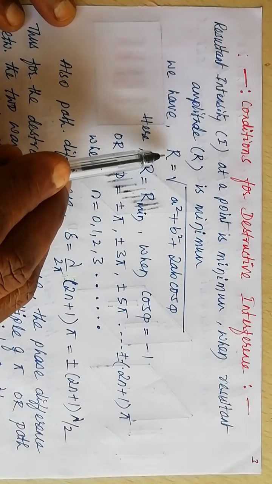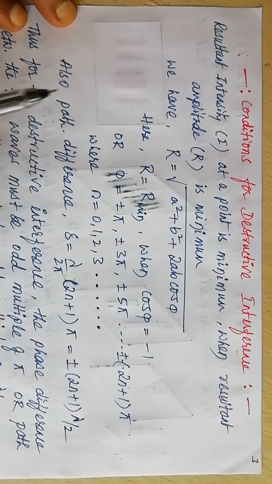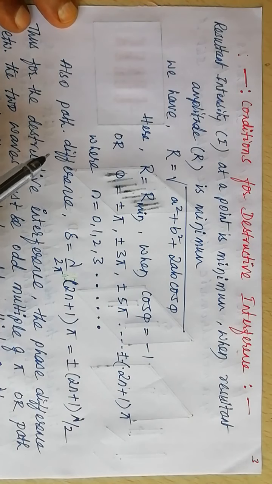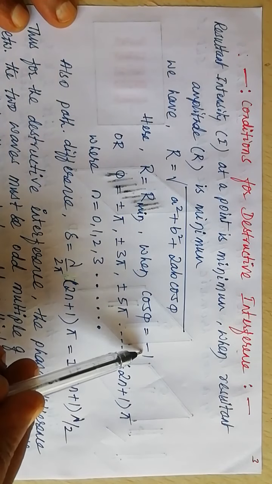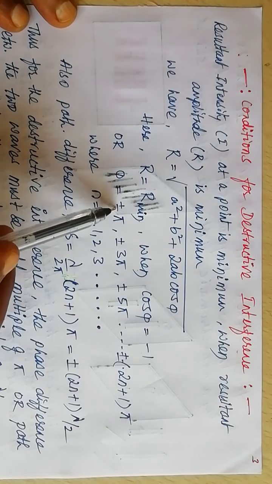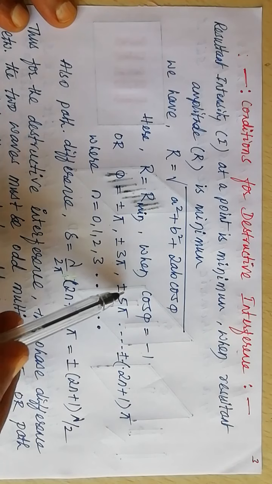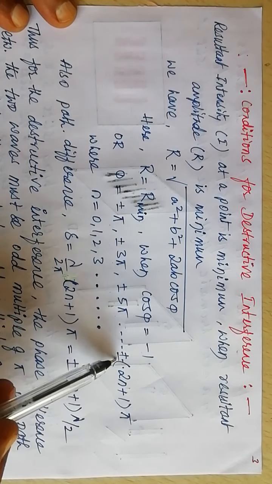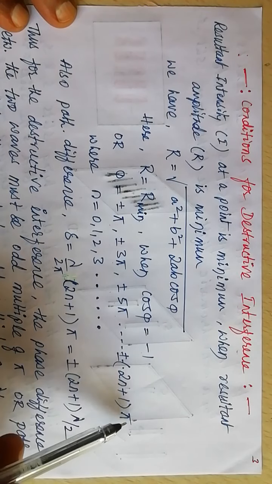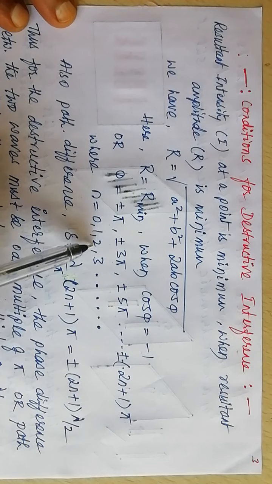If R is a minimum, then the intensity of light is minimum at that particular point where the waves from S1 and S2 arrive. So cos phi must be minus 1, or phi equals plus or minus pi, plus or minus 3 pi, plus or minus 5 pi, or plus or minus (2n plus 1) pi, where n takes values 0, 1, 2, 3.